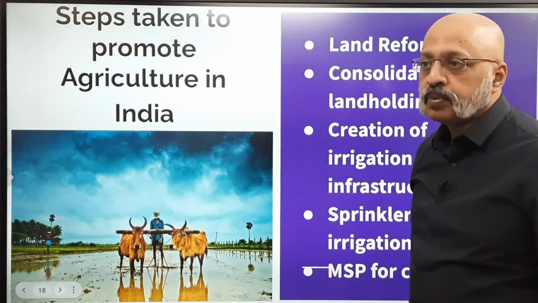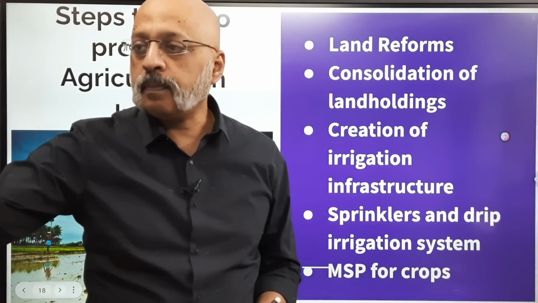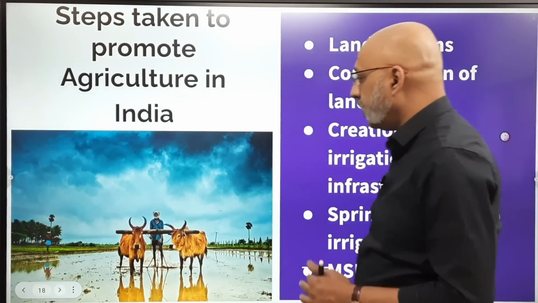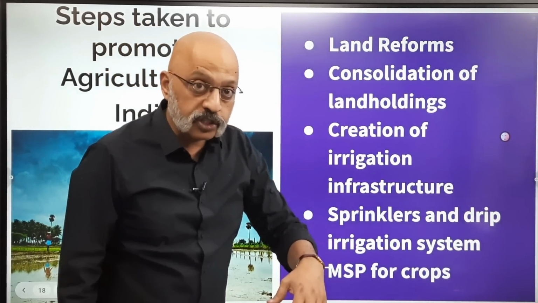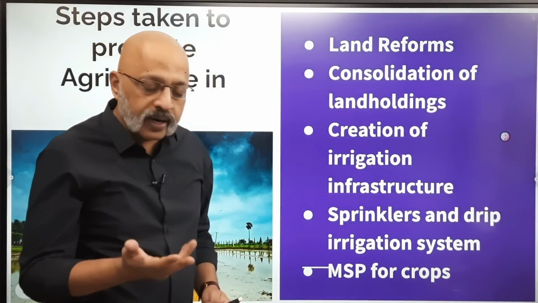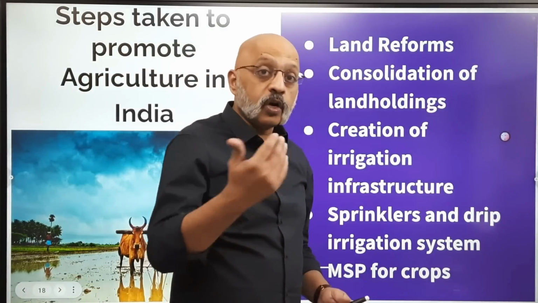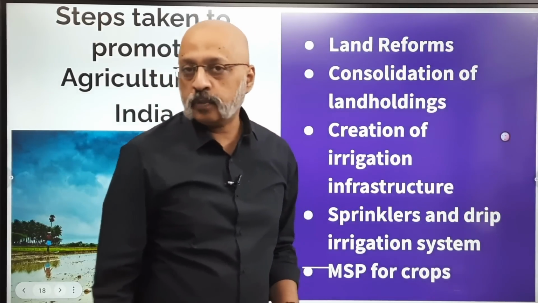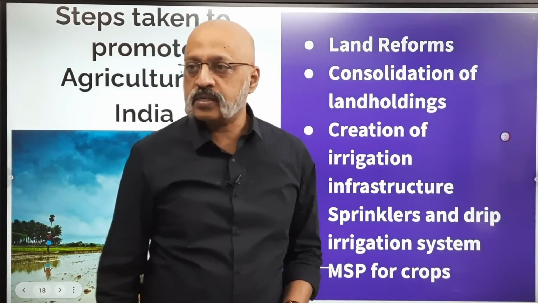What were the steps taken to promote agriculture in India apart from Green Revolution? Green Revolution is one part of it, but apart from that, what were the steps taken to promote agriculture in India? The first one was land reforms. Zamindari was abolished, because zamindars used to own the land, okay, and people used to be bonded labor. So land reforms were initiated in many states. P.V. Narasimha Rao, our former Prime Minister, is one of those who was at the forefront of many of these land reforms, at least in United Andhra Pradesh, when he was Chief Minister of Andhra Pradesh also for a brief while. Again, we are talking about the 1970s.